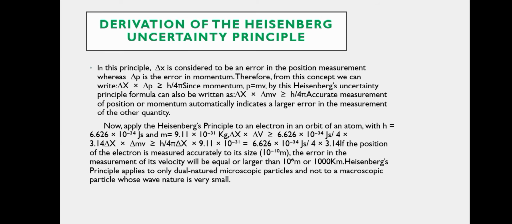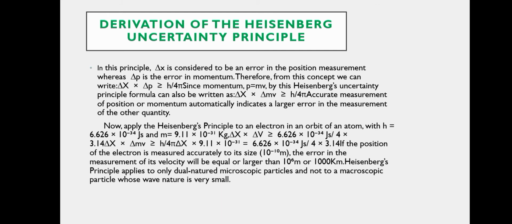Now, derivation of the Heisenberg uncertainty principle. In this principle, del x is considered to be an error in the position measurement, whereas del p is the error in momentum. Therefore, from this concept, we can write del x into del p is greater than or equal to h by 4 pi. Since momentum p is equal to mv, the Heisenberg uncertainty principle formula can also be written as del x into del mv is greater than or equal to h by 4 pi. Accurate measurement of position or momentum automatically indicates a large error in the measurement of the other quantity.